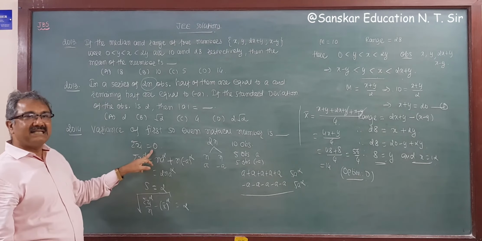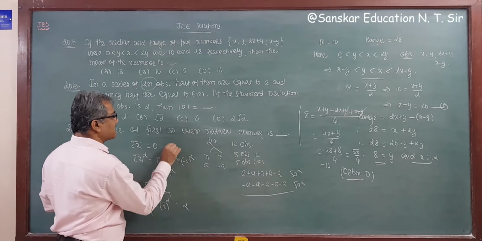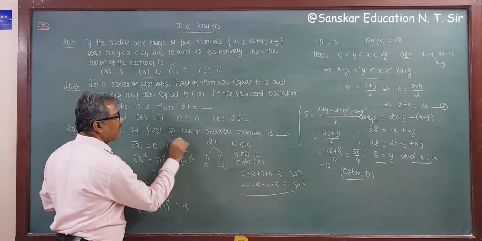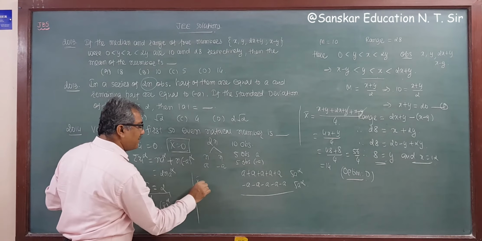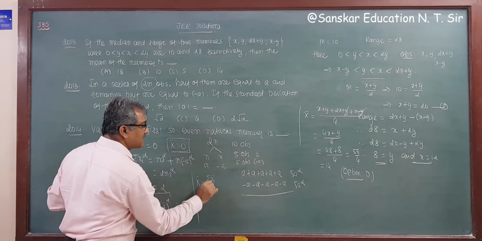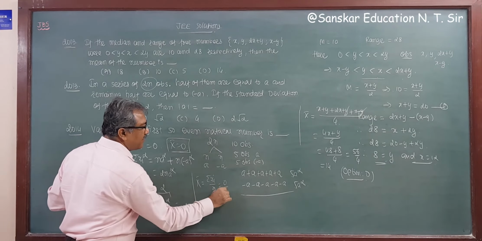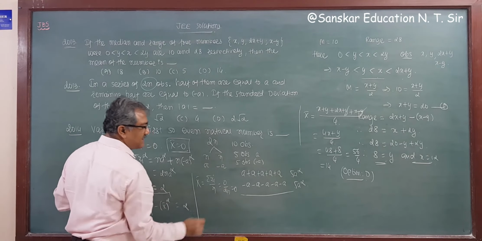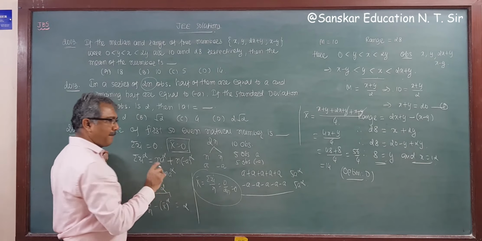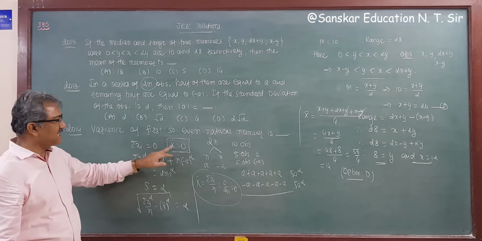Now sigma xi is 0, that is x bar is 0, because the formula for x bar is sigma xi upon n. Sorry, 4 is not here, there are twice n observations. So the answer is 0. That's why x bar is 0.